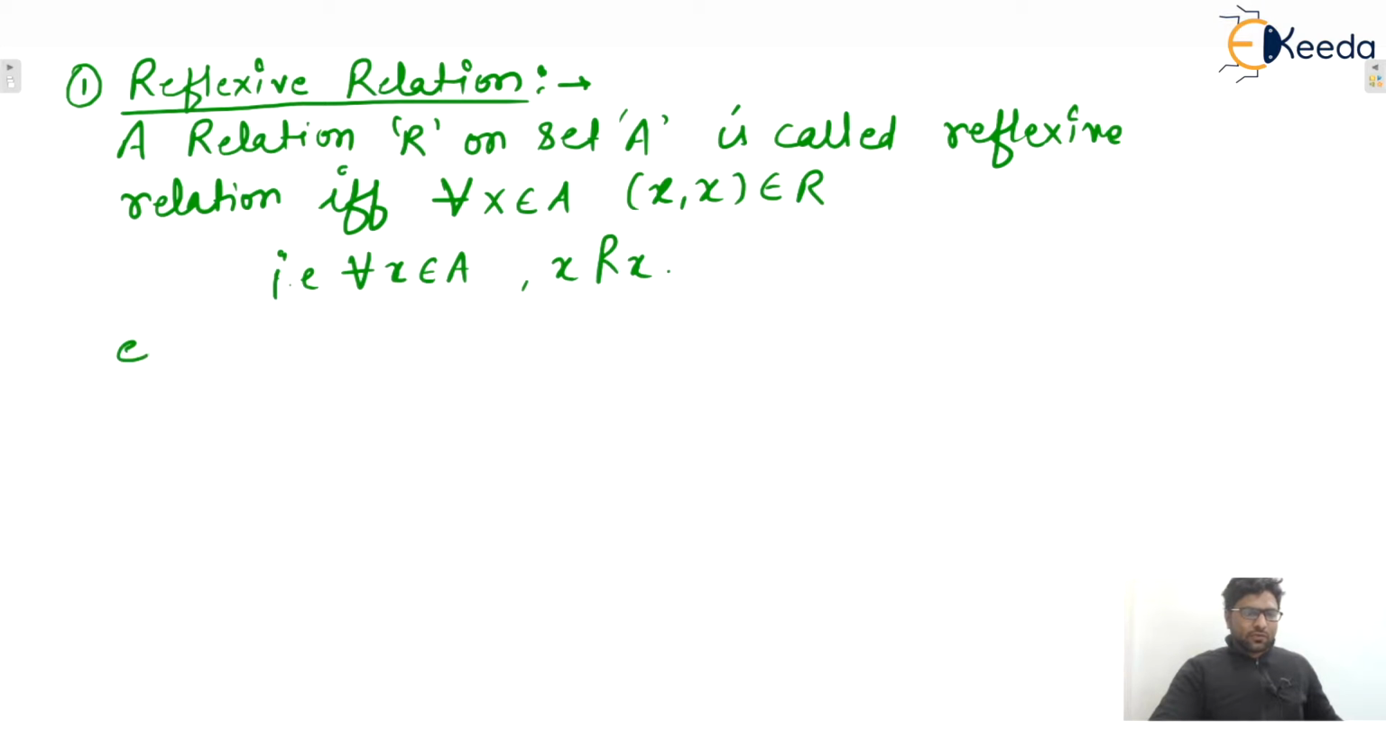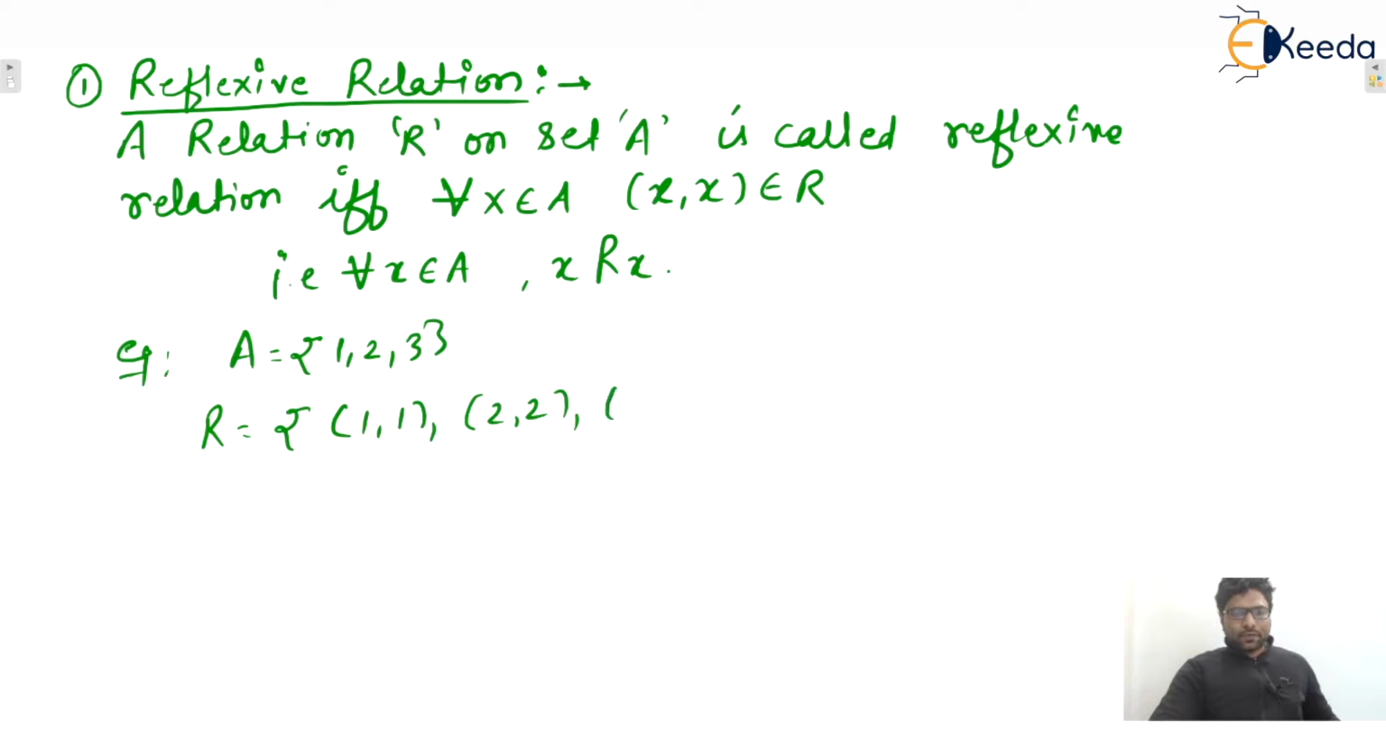For example, let's say set A is given to you, let's say 1, 2, 3. Then let us consider one relation on A, let's say 1 comma 1, then 2 comma 2, then 3 comma 3. So this relation is what? Reflexive, because here every element inside A is related with itself. That is the definition of reflexive relation.